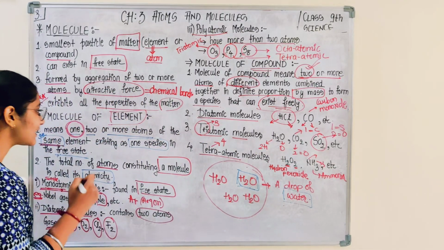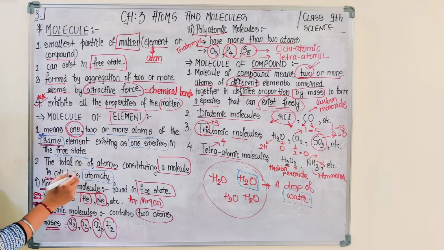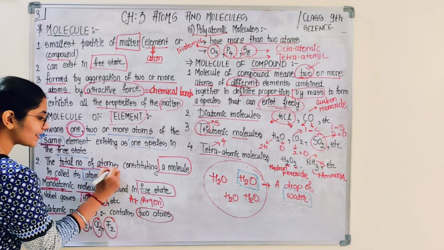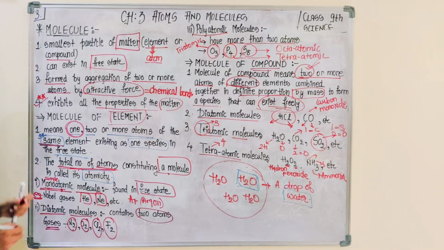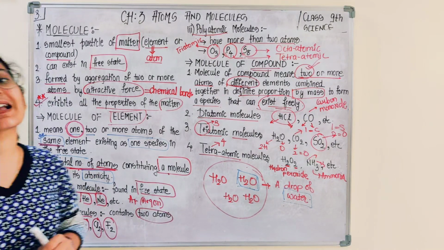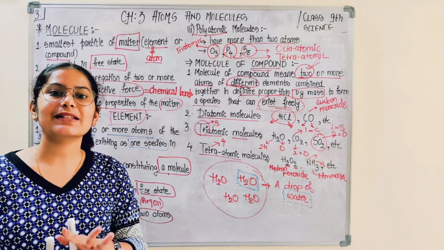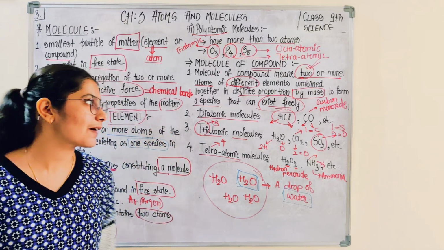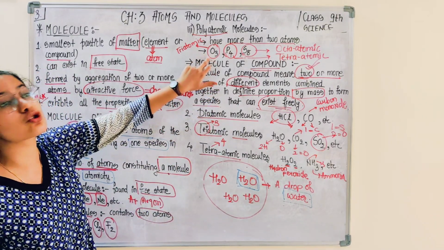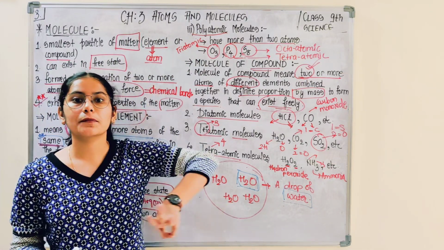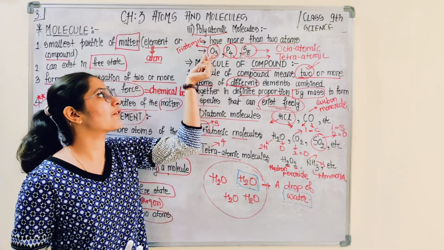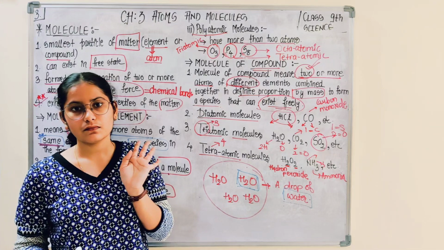So atomicity is the total number of atoms making a molecule. The number of atoms in one molecule is referred to as atomicity, and atomicity is represented by a single number. If I ask you the atomicity of ozone, ozone involves 3 atoms of oxygen, so the atomicity of ozone is 3.